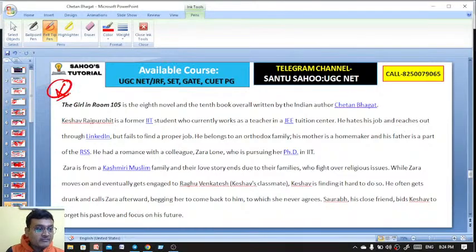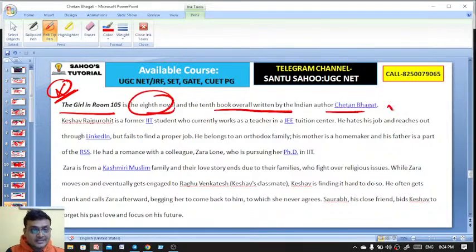Next, a very important and very fantastic novel, The Girl in Room 105. I had read this novel because one of my students had gifted it to me, probably on my birthday. They had actually given this book to me, and I read this novel, The Girl in Room 105. Okay, it's the 8th novel and the 10th book overall written by the Indian author Chetan Bhagat.